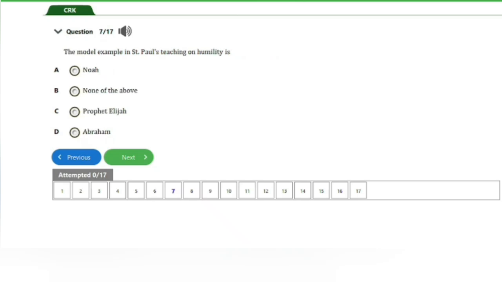The next question, question number 7, says, the model example in St. Paul's teaching on humility is A, Noah, B, none of the above, C, Prophet Elijah, D, Abraham. So it's none of the above here. Let's go ahead and check out the next question.